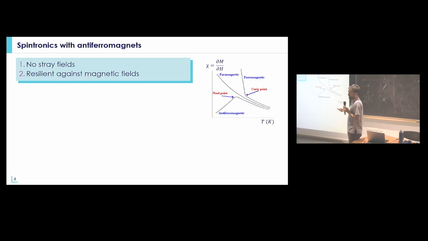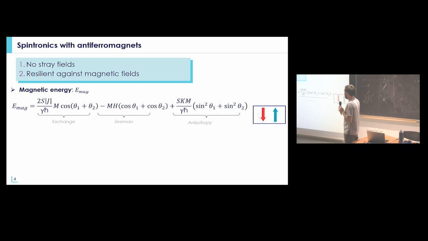So antiferromagnetic materials are quite resilient against an external magnetic field. If you look at the susceptibility and compare it with the ferromagnetic and paramagnetic cases, you will see that the susceptibility is much lower in antiferromagnetic materials below the Néel temperature. And why is that? What is the effect of a magnetic field on the antiferromagnetic state?